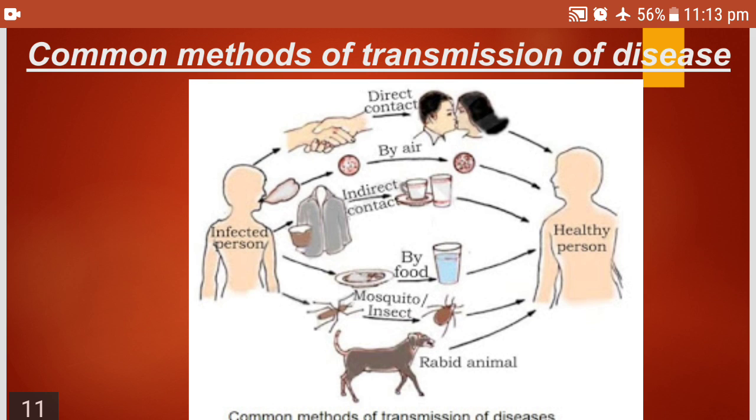The healthy person may get infected through food or utensils that the infected person has used. If the healthy person uses the same thing which the infected person has used, then the healthy person will also get infection. Or through air when he sneezes or coughs, or through direct physical contact.